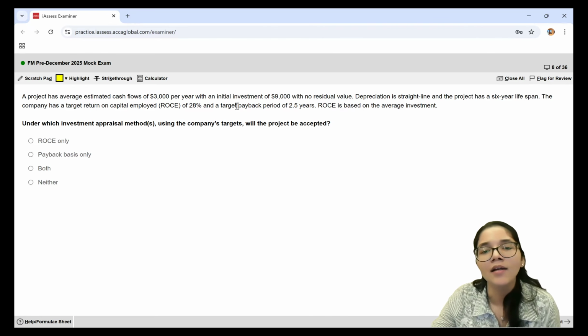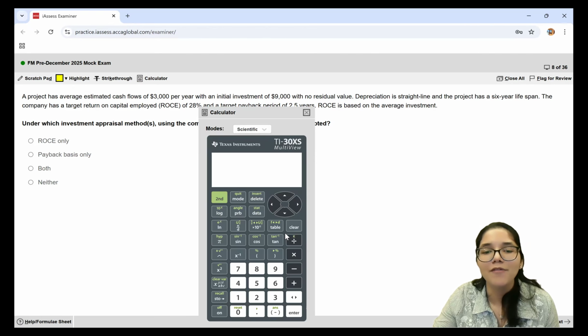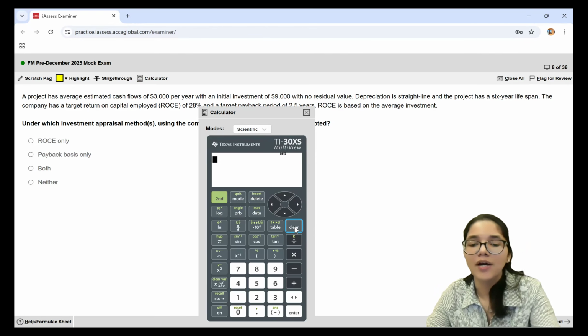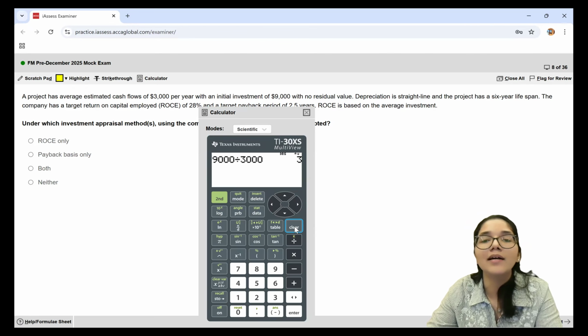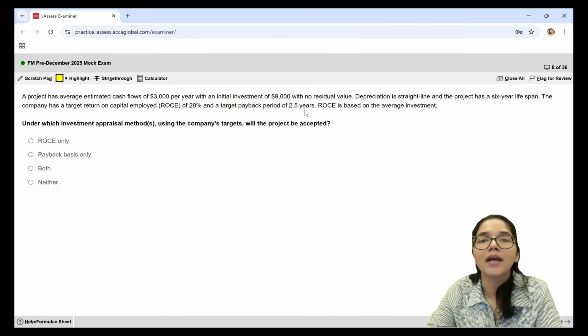So I am getting 9,000 that is going out of my pocket today, and I'm getting $3,000 per year as the estimated average cash flows. So that means if I find out the payback period for this one, 9,000 coming back to me at 3,000 every year, it is going to take me 3 years to recover my initial investment, whereas my target is 2.5 years.